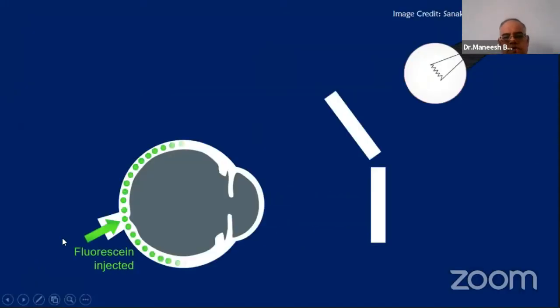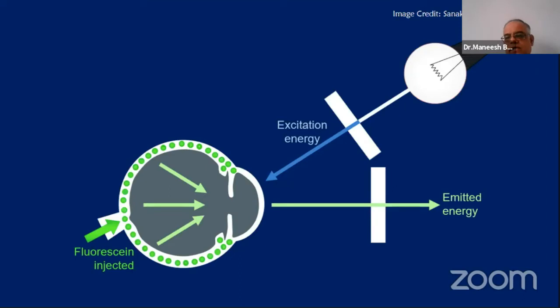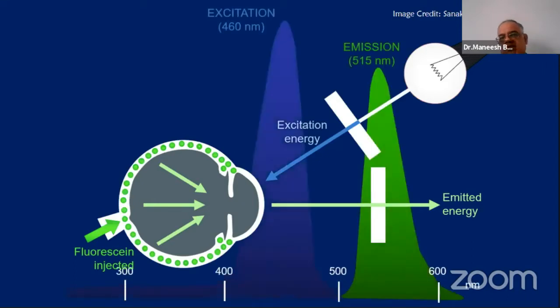So the basic principles of injection still remain the same. Fluorescein dye is injected, which is then stimulated by passing the light through an excitation filter, and the reflected emitted energy is captured on the film using the barrier filter. The excitation energy is 460 nanometers, while emission is in the green spectrum of 515 nanometers.